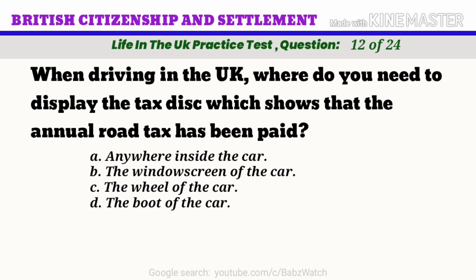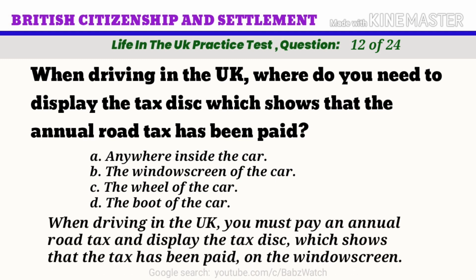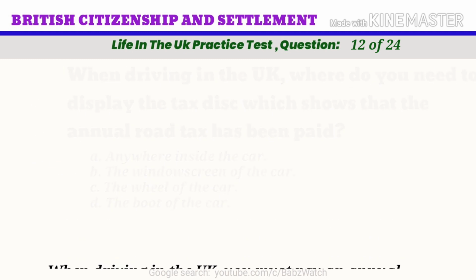The correct answer is B. The window screen of the car. When driving in the UK, you must pay an annual road tax and display the tax disc which shows that the tax has been paid on the window screen.